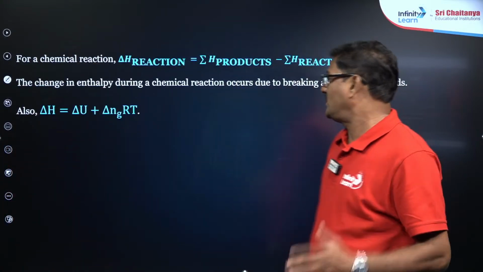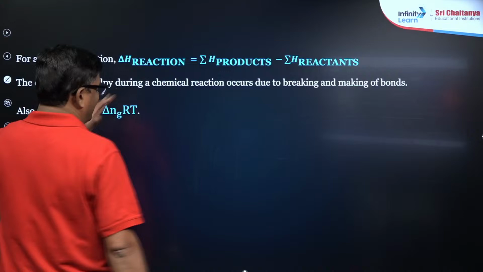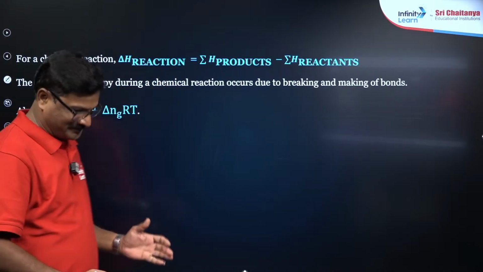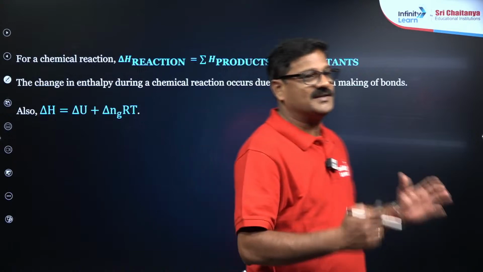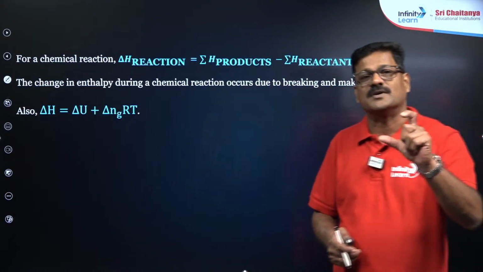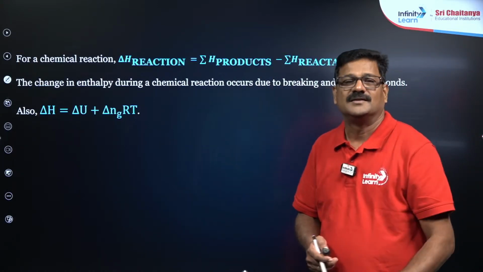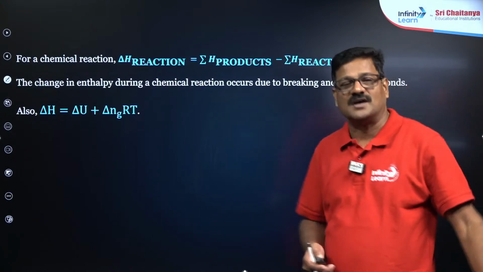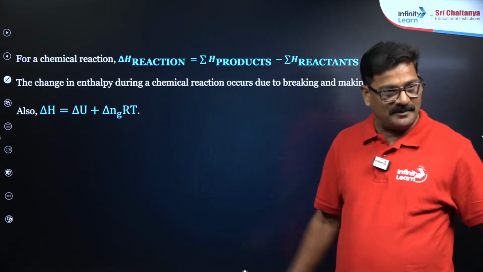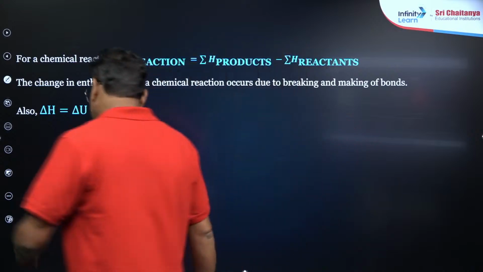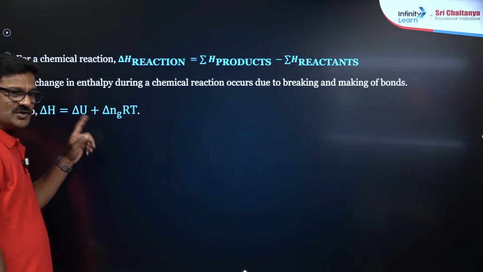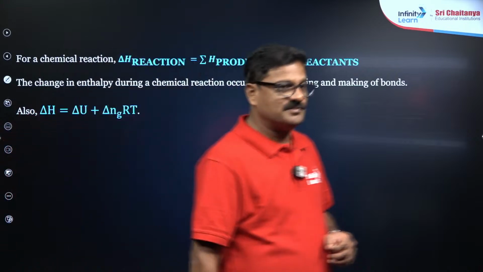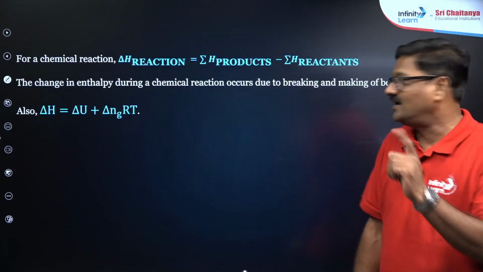The change in enthalpy during a chemical process occurs because old bonds are broken and new bonds are established. So there is a chemical bond phenomenon called bond energy that drives the entire process. That is given as enthalpy change is equal to internal energy change plus delta nRT. That is the relation between internal energy and enthalpy.